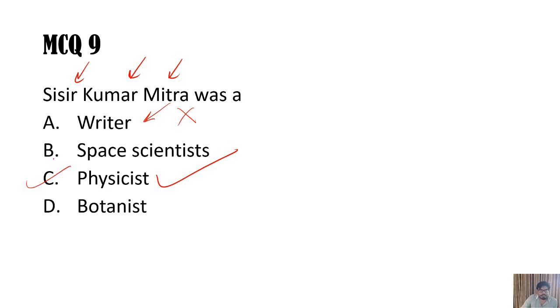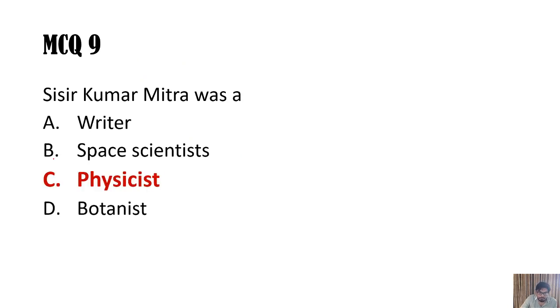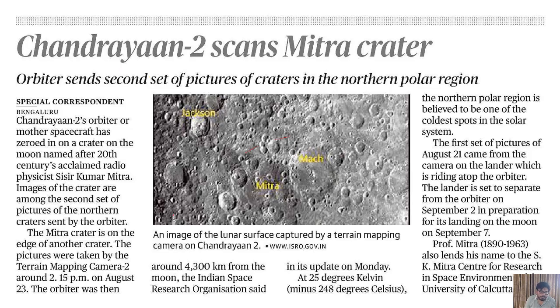And today Chandrayaan 2 took a picture of Mitra crater. This Mitra crater on moon was named after Sisir Kumar Mitra, Professor Sisir Kumar Mitra. So that's important, and it has sent an important picture of many of these craters, like Jackson crater is there, Mach crater is there, and Mitra crater is there. Moon has a lot of craters because of the direct hitting of the meteors, because no atmosphere is present around this moon. So these meteors are directly hitting the surface of the moon. So many craters are there. So this was the Mitra crater, where Chandrayaan 2 has scanned this Mitra crater and it has sent the pictures here.